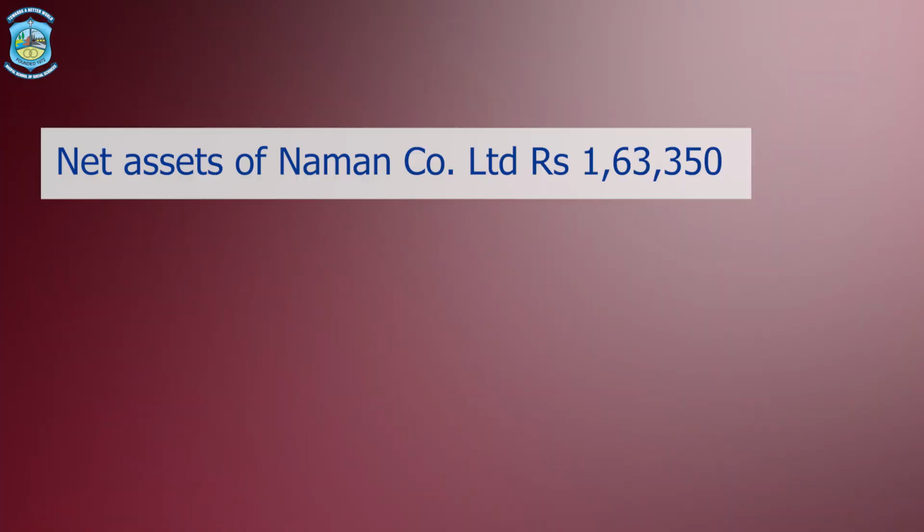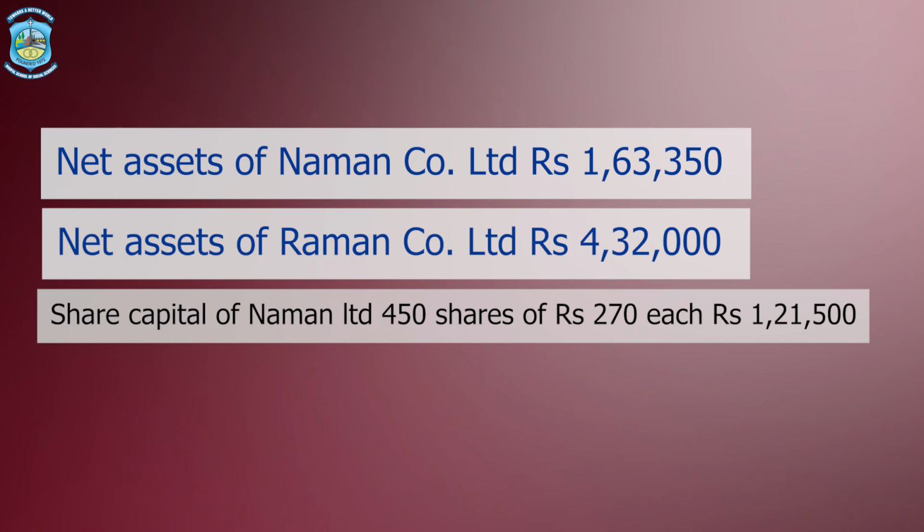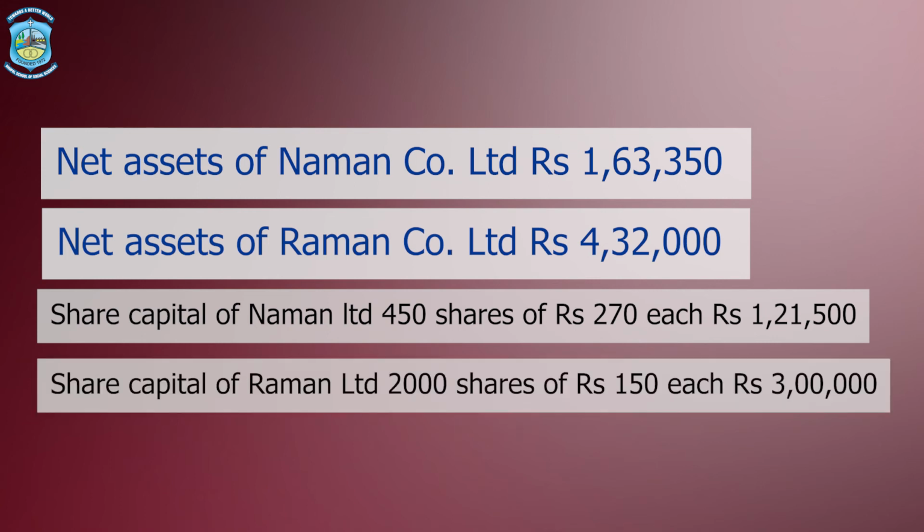The question further says, the net assets of Naman Company Limited is rupees 1,63,350 and Raman Company Limited is rupees 4,32,000. Share capital of Naman Limited is 450 shares of rupees 270 each, that is 1,21,500. Share capital of Raman Limited is 2,000 shares of 150 each, which is rupees 3 lakhs. So how are we going to calculate the purchase consideration under the intrinsic method?